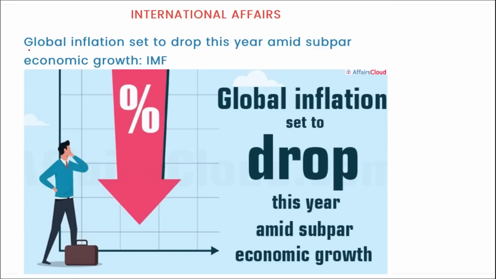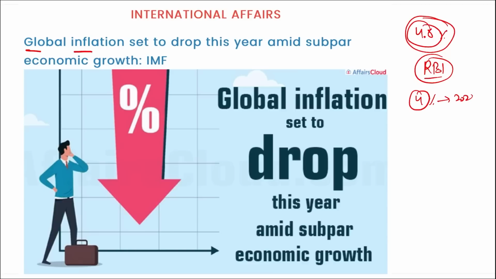Next we are talking about inflation. We all know that inflation is rising, but remember, India's inflation has closed for the January month at close to 4.8%. Then remember, the target of RBI, that is Reserve Bank of India, is to bring inflation to 4% by the year 2024. And apart from this, it is not just India that is facing high inflation, but you are seeing that globally almost all of the developed nations are facing high inflation, due to which there is a chance also of a recession.